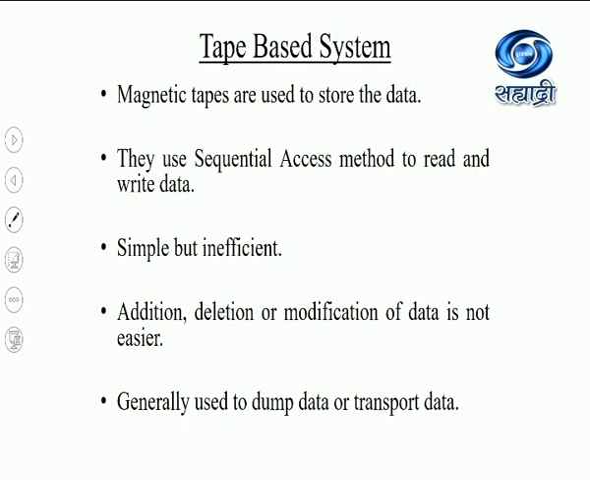They use sequential access method to read and write the data. They are simple but inefficient because the access method is sequential. Addition, deletion or modification of data is not easier. If data is written sequentially and I want to add data in between, it is not easier. I have to rewrite all the records or I have to write the data at the end. So addition, deletion and modification in this case are not easier. Nowadays, magnetic tapes are not used, but they are generally used to dump the data or transport the data.